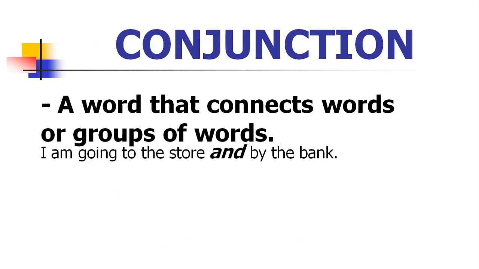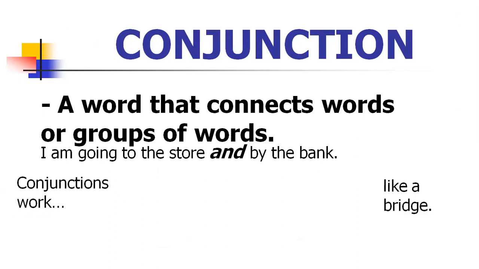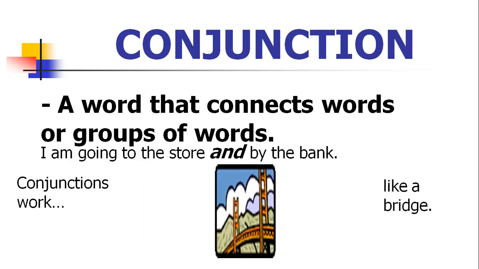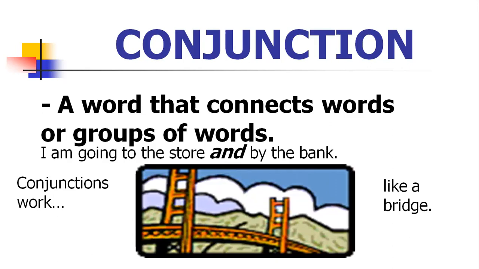Here "and" is the conjunction connecting the bank with the rest of the sentence. A conjunction works like a bridge. If you want to move from one bank of a river to another, you use a bridge. Like that, a conjunction acts like a bridge between sentences and words.